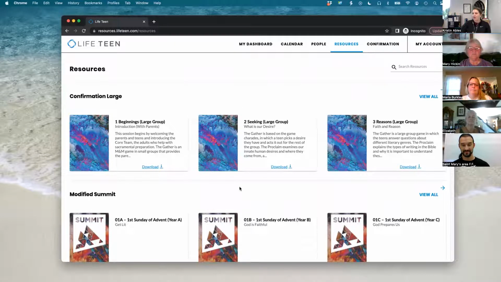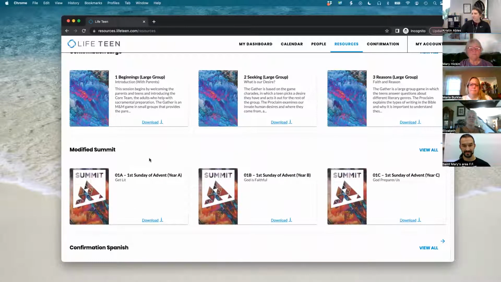We also have the modified summits, which are going to be a really good resource in addition to the purpose session, or COVID helped kind of spur this to be used this way. But a lot of parishes during COVID sent this home to the parents or emailed it out to the parents during the week and said, here's something that you should do with your teens at home to help reinforce that they're the primary catechists, but also to get the parents involved with the teens just breaking open the gospel and breaking open the Sunday readings.